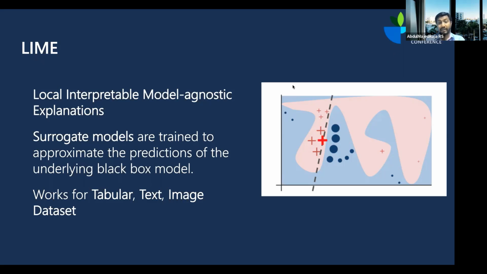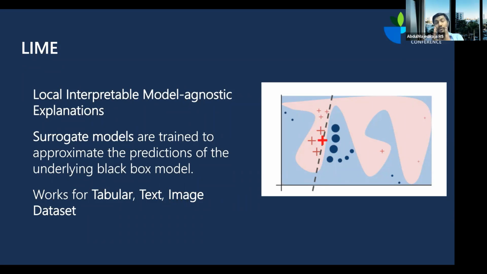For example, say you have a random forest entirely. LIME will now try to make a linear regression or logistic regression here, and then it will try to make some prediction. So this is a very vague example to say that it will build a simple model as a local approximation of the entire global model that you have built, from a sample set of data, and then it will try to explain why that particular prediction is made.